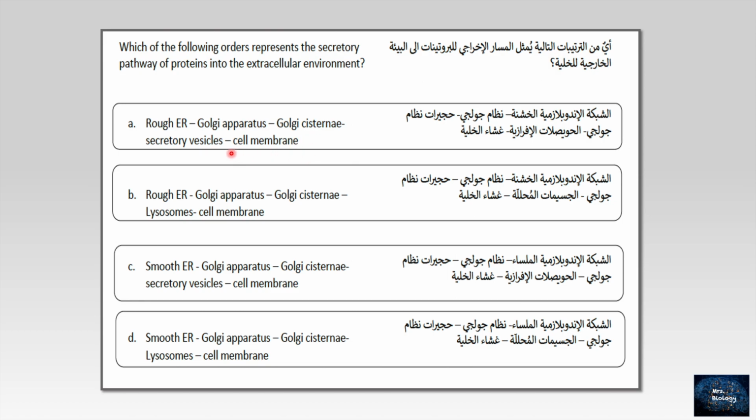This is a good option. B. Rough endoplasmic reticulum, Golgi apparatus, Golgi cisternae, then lysosome. Hold on. Why lysosome? Lysosome contains digestive enzymes. So this is very wrong, not only wrong.